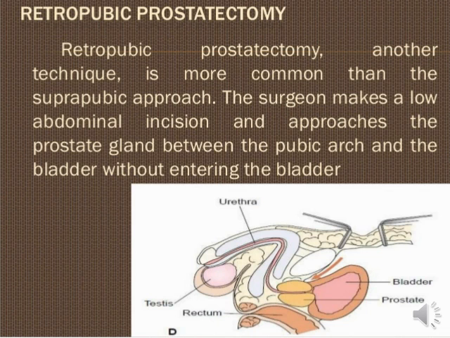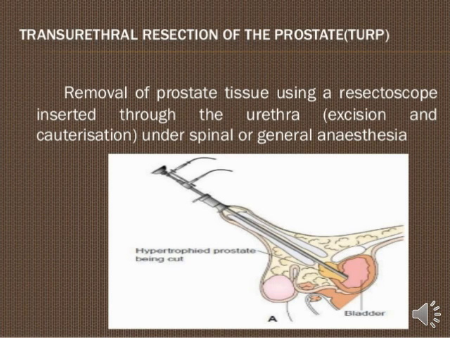So here also there is removal of prostate tissue using a cystoscope inserted through the urethra, with excision and cautery under spinal or general anesthesia. So here what we do, we just remove the prostate tissue.